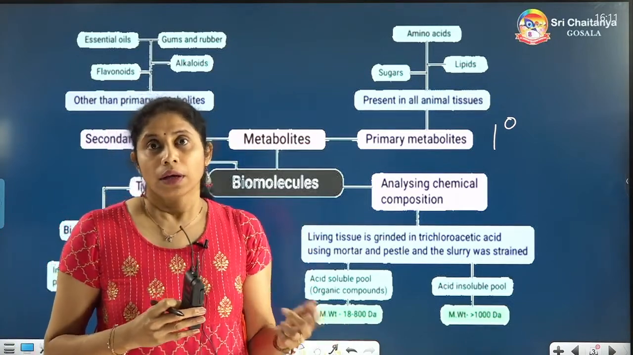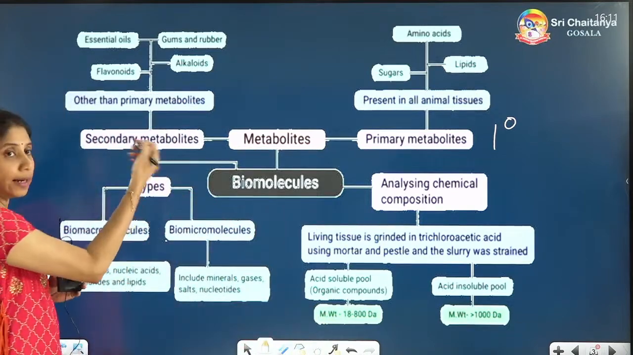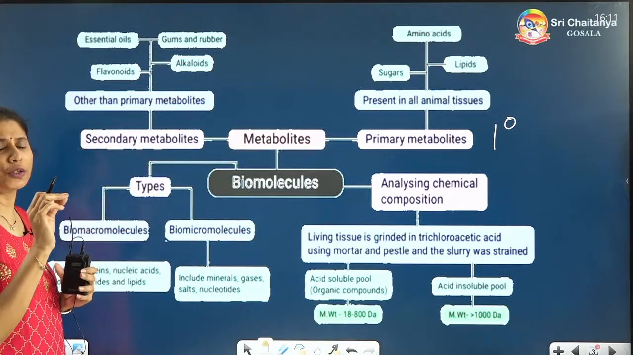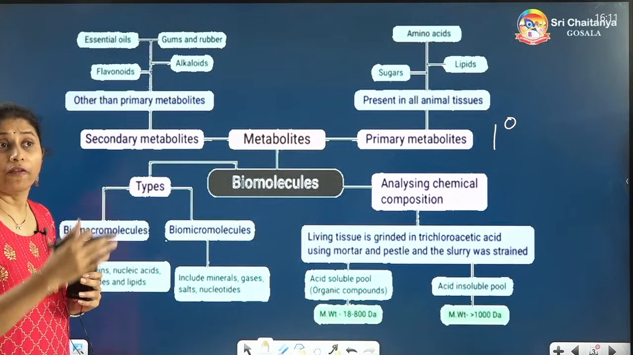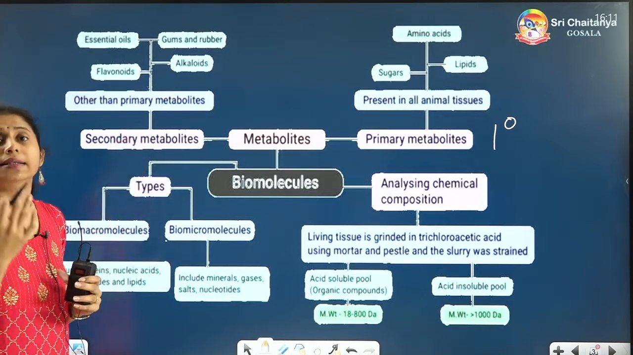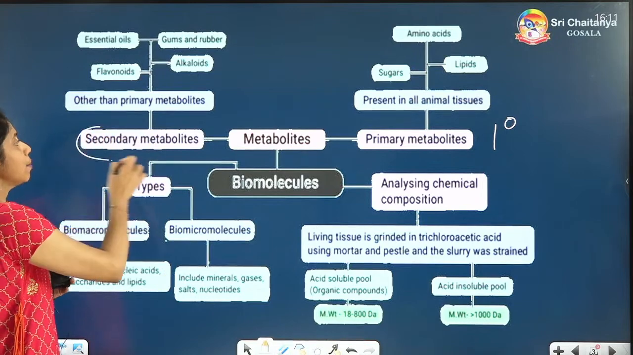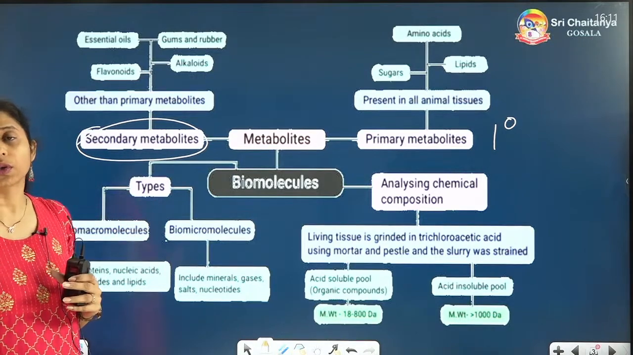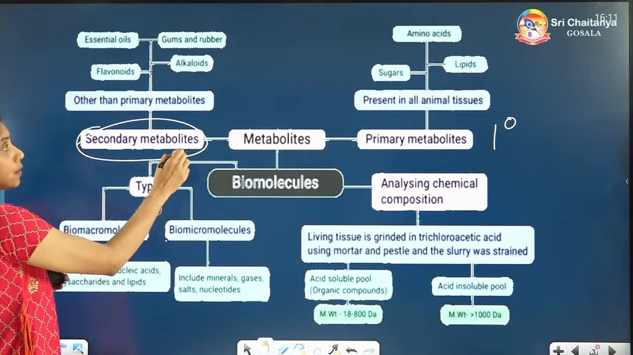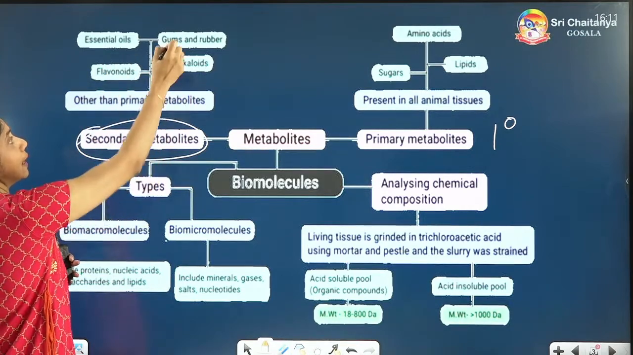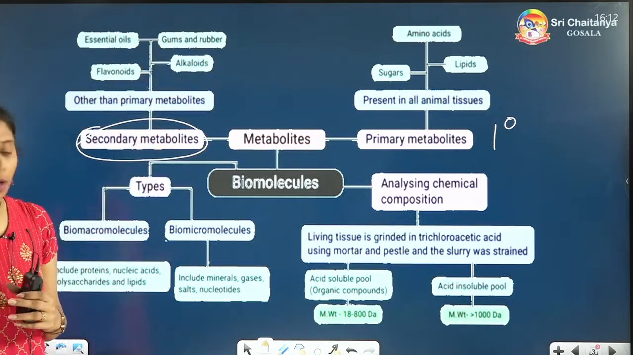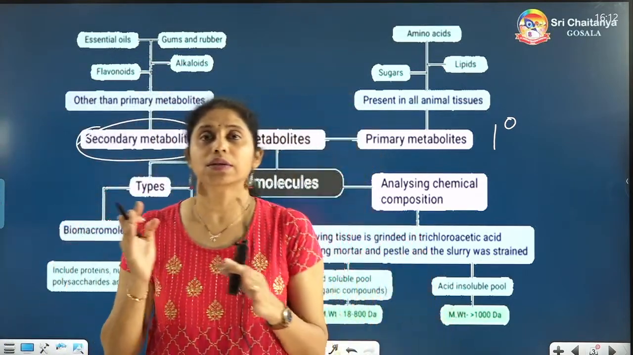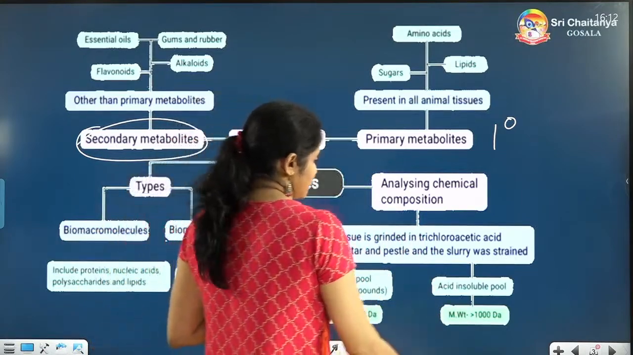That is the nature. So here the secondary metabolites are not as important as the primary metabolites. They do some specific functions only, but they are not important for the cell. Without them also the cell can survive. Even if we remove all the secondary metabolites, the cell can survive. There won't be any problem at all. That kind of substances are called secondary metabolites. They are flavonoids, alkaloids, gums, rubber and essential oils. So we have basically the metabolites categorized into two types: primary metabolites and secondary metabolites. Let us see that.